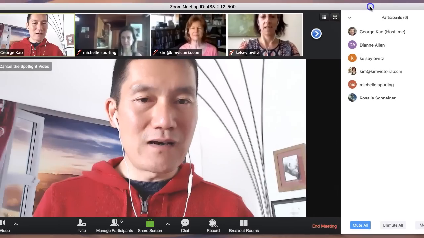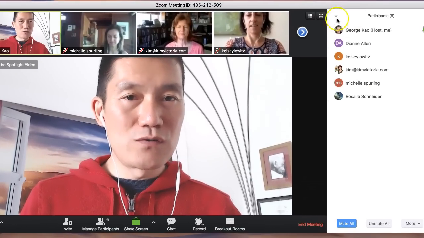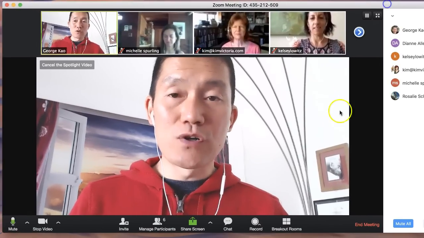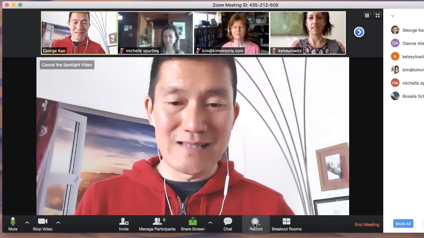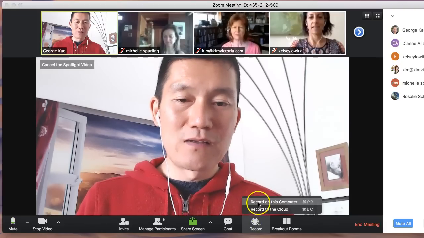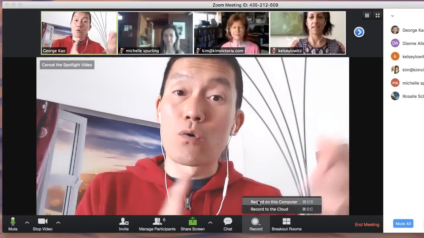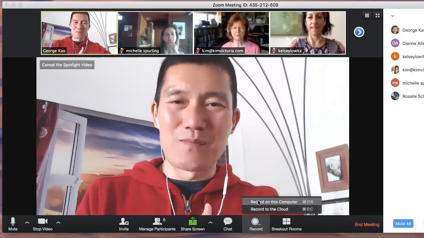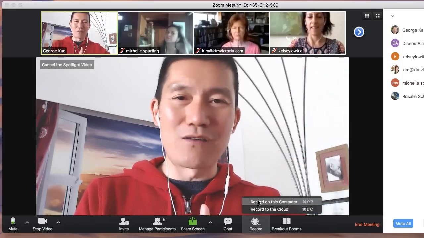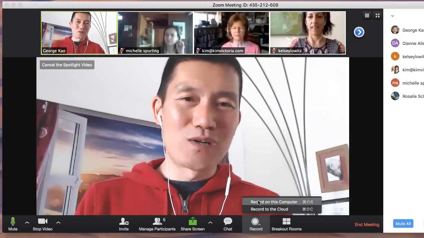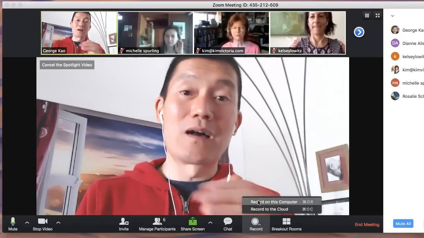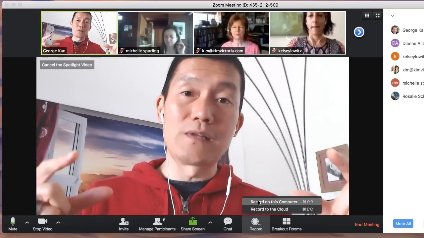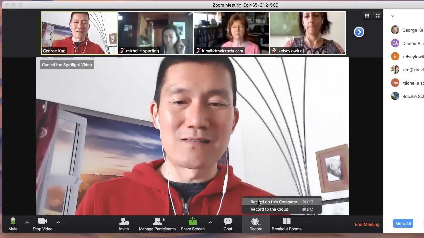And then I also want to show you the gallery view. Okay, so gallery view versus speaker view. If you are recording this, and by the way, the record button is down here. If you click on the record button, you'll be able to record right on your computer or record to the cloud. Recording to the cloud means that you're going to start using up your disk space on your Zoom account, and you have to start paying for that soon. So typically what I do is record on my computer and then upload it to a YouTube unlisted video so that the people I give the YouTube link to will be able to see it and everybody else can't.